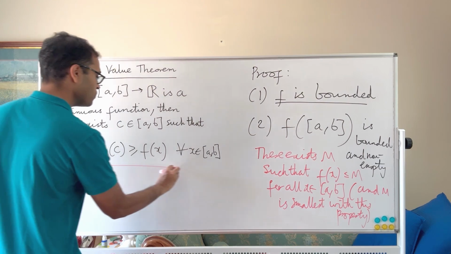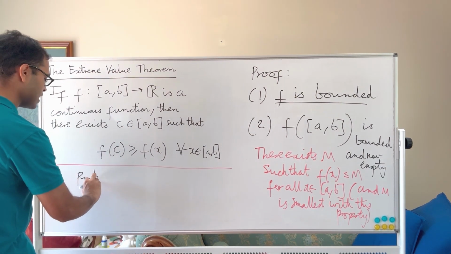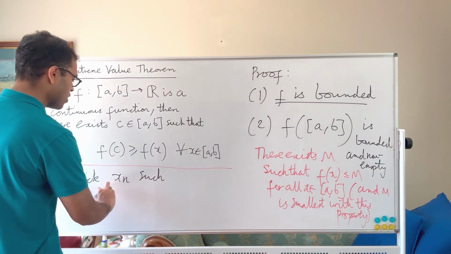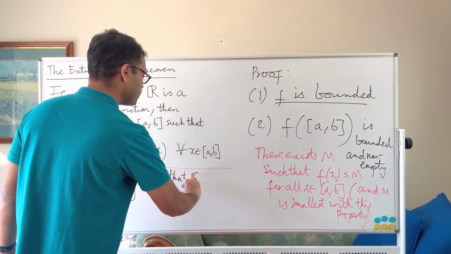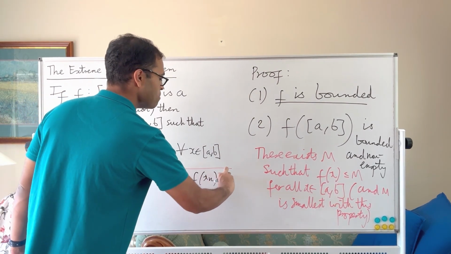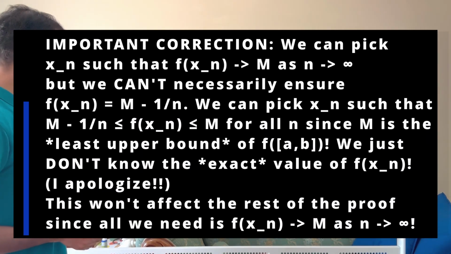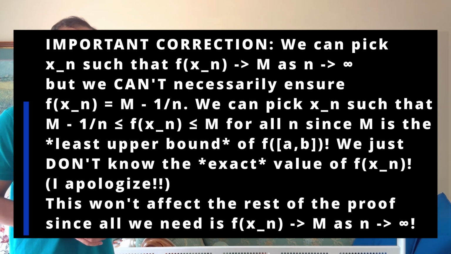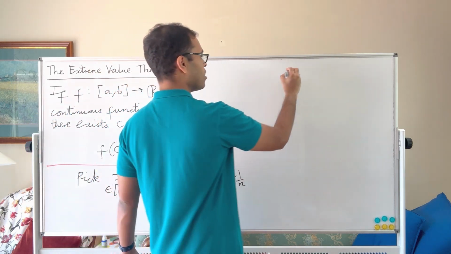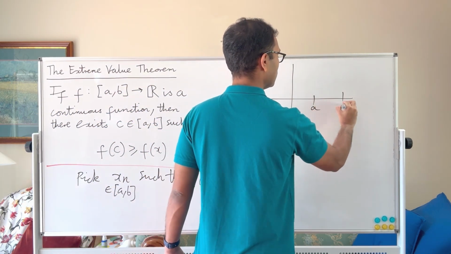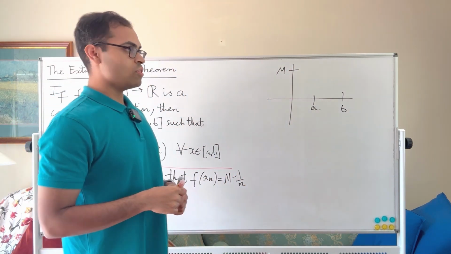Here's what we're going to do. We're going to pick x_n, where x_n is a point inside the interval [a, b], I'm being very precise, such that f(x_n) is equal to M minus 1 over n. So very, very close to M. As n gets larger and larger, f(x_n) is going to approach M. I'm going to do a visual schematic of this right now. If we think about the graph of our function on [a, b], we know that M is the smallest real number that's at least all the values of the function. We just don't know that it is a value of the function.